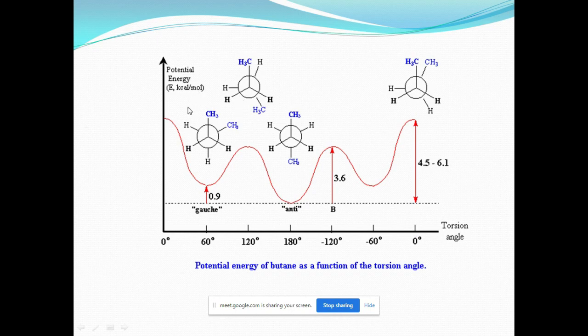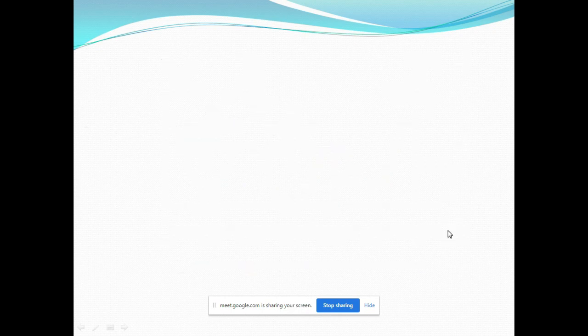Another example is the butane molecule. Its potential energy diagram is somewhat different. Here there is a difference between the anti position and the gauche position, in addition to the simple staggered and eclipsed forms. There are many kinds of rotation, at 60 degree intervals, right?